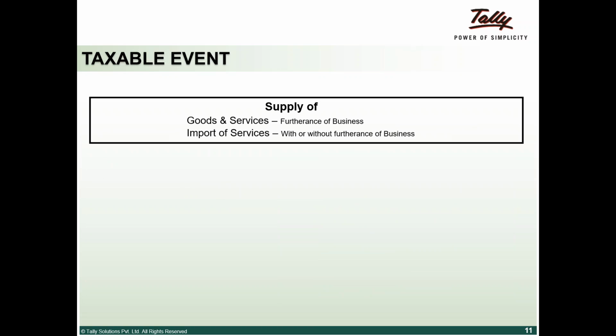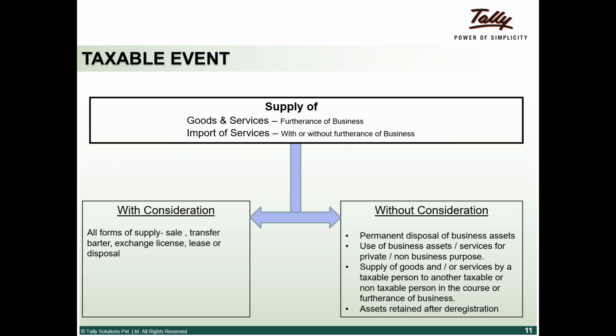One more definition which I wanted to discuss is the taxable event. This is the event which is liable for tax. This is one of the most important aspects that we need to deal with under GST. What is a taxable event? Like I said earlier, supply is what triggers off tax.